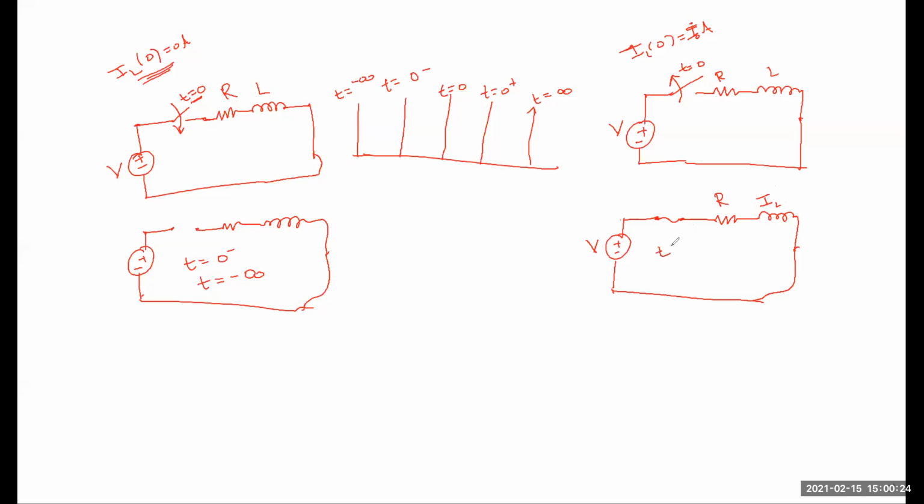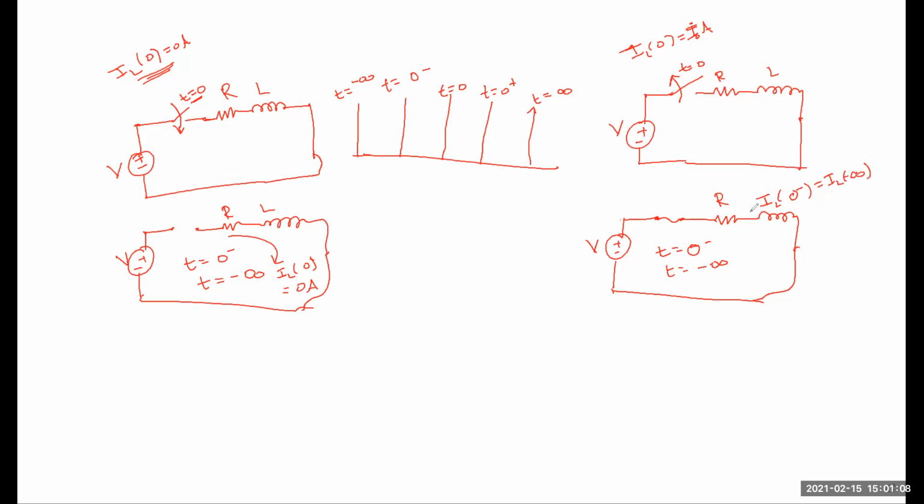So this circuit is under the 0 minus state and the t is equal to minus infinity state. What is the current flowing through the inductor here? IL of 0 is equal to 0, because it is not connected to this RL. So the current is 0 amps. Under steady state condition, IL of 0 minus is equal to IL of 0 minus infinity. Same.